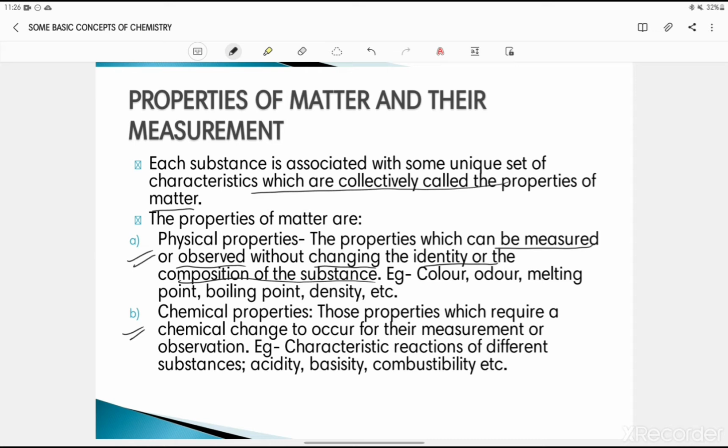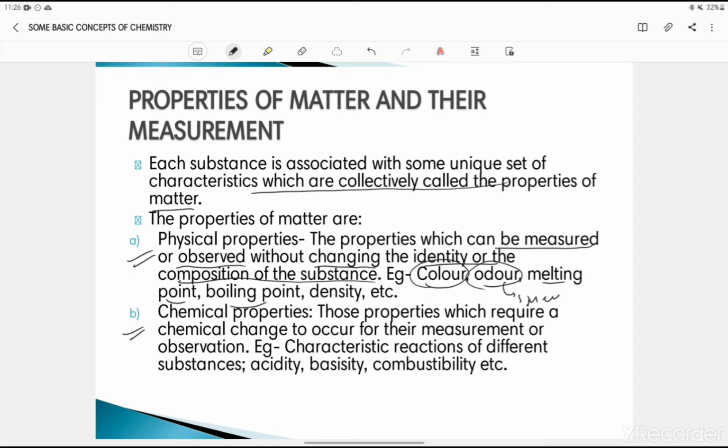Similarly, in chemistry, physical properties are color, odor meaning smell, melting point, boiling point, density. For measurement, you only need to observe the physical properties and it's done.